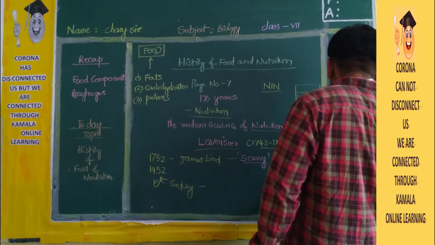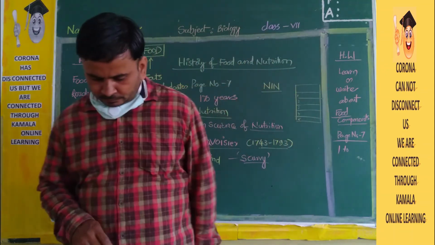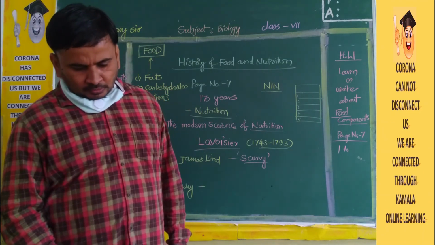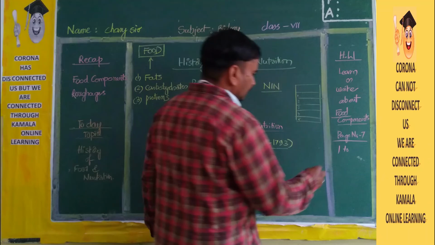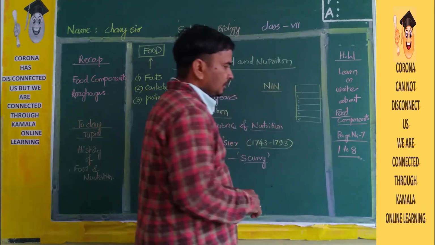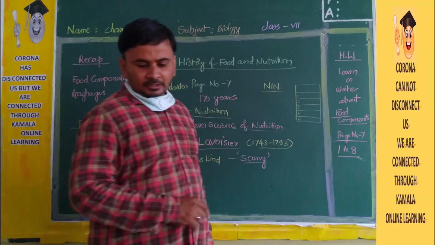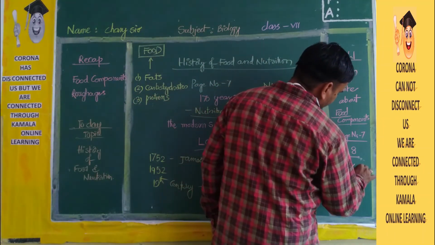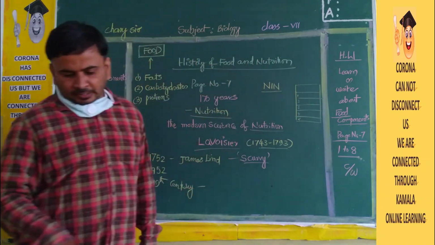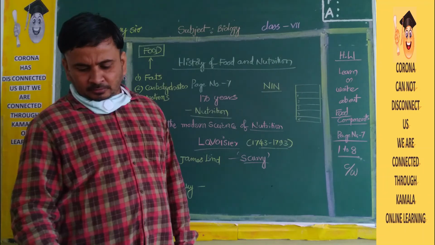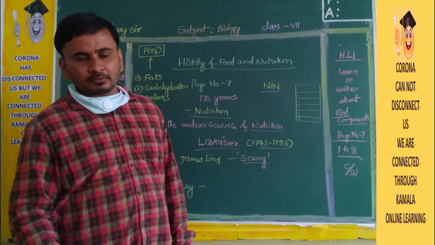You have to write questions 1 to 8 on page number 7, in your class notebook. Question: Make a list of food items eaten during lunch by you. Try to mention the components in each food item. First question.